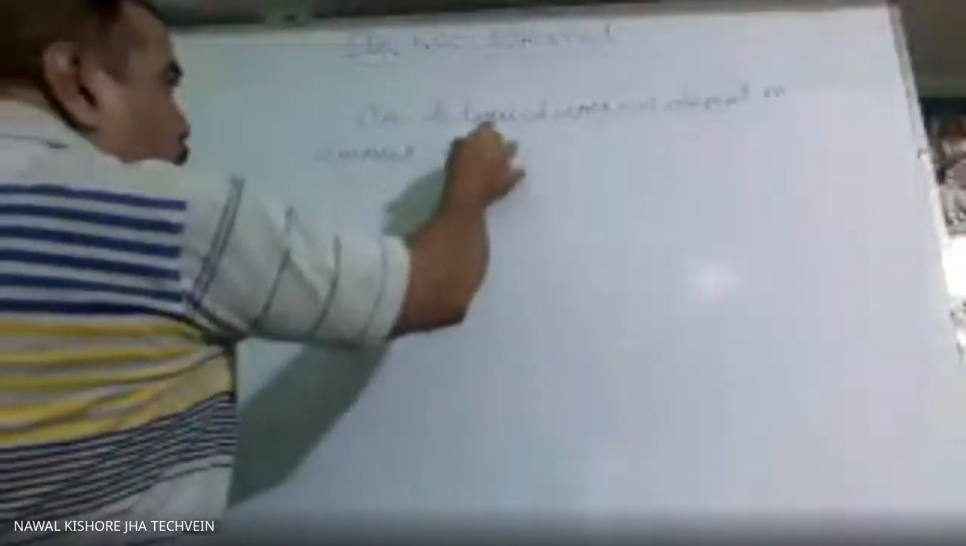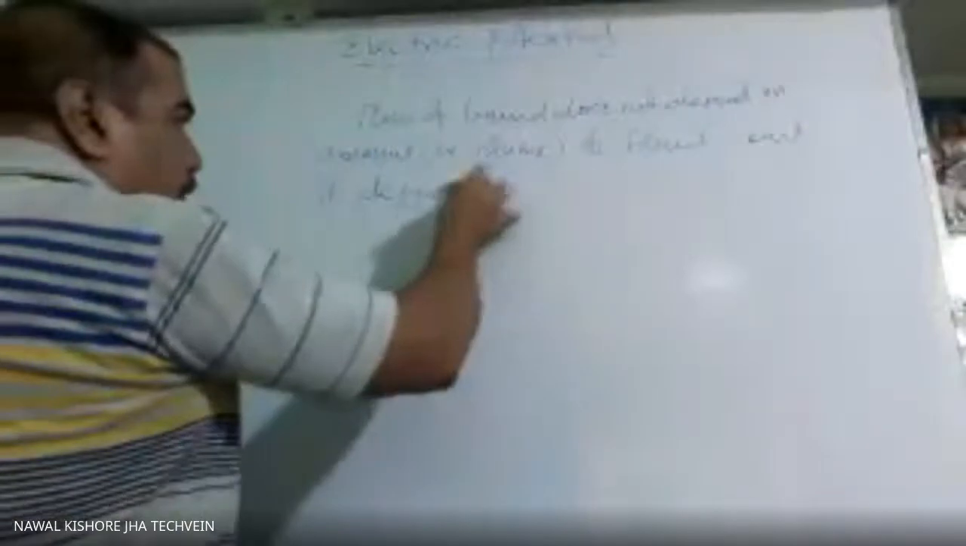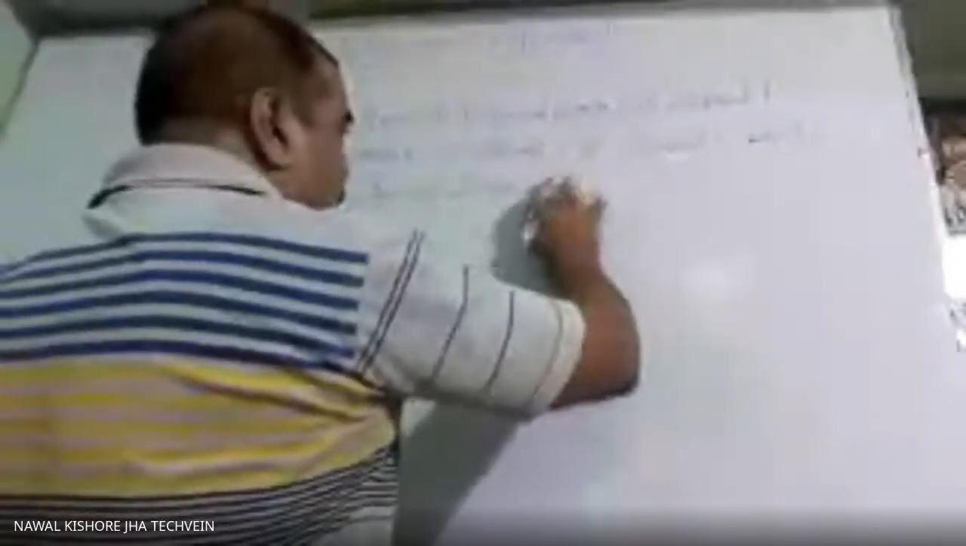Flow of liquid does not depend on amount of liquid or volume of liquid. But it depends on some other property. It depends on height or pressure.